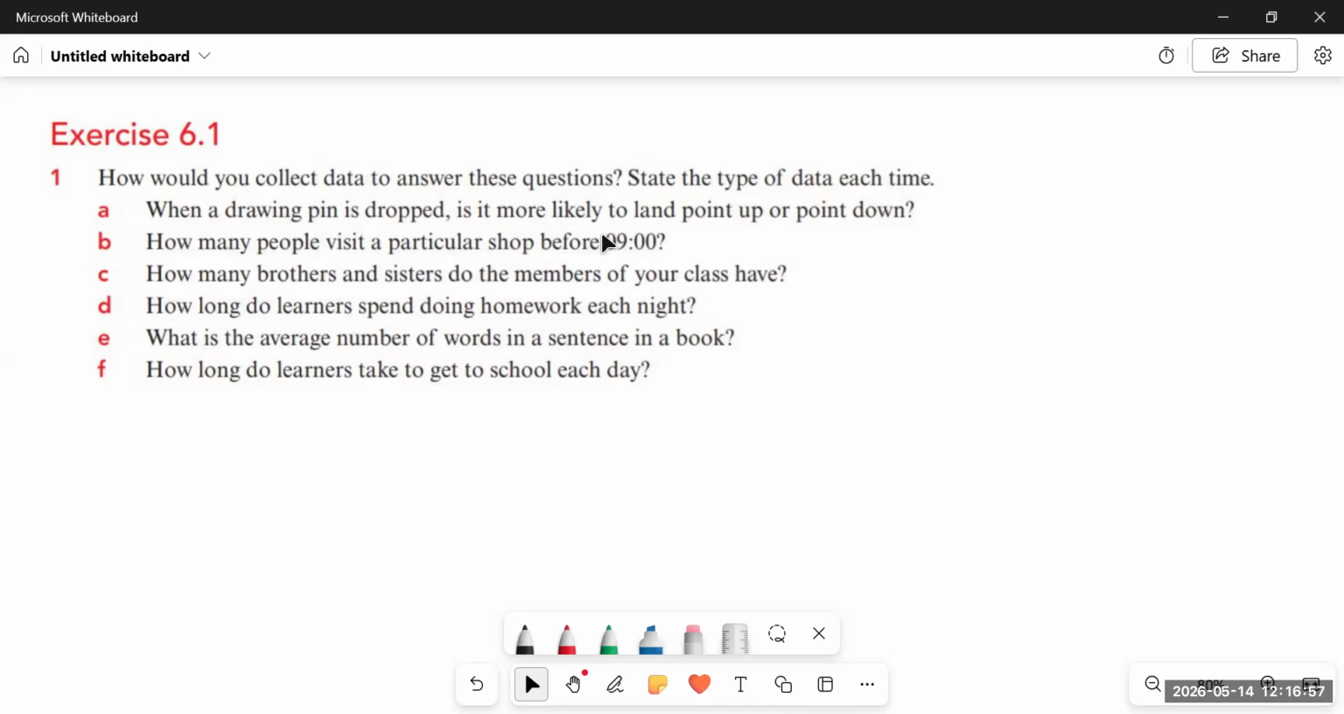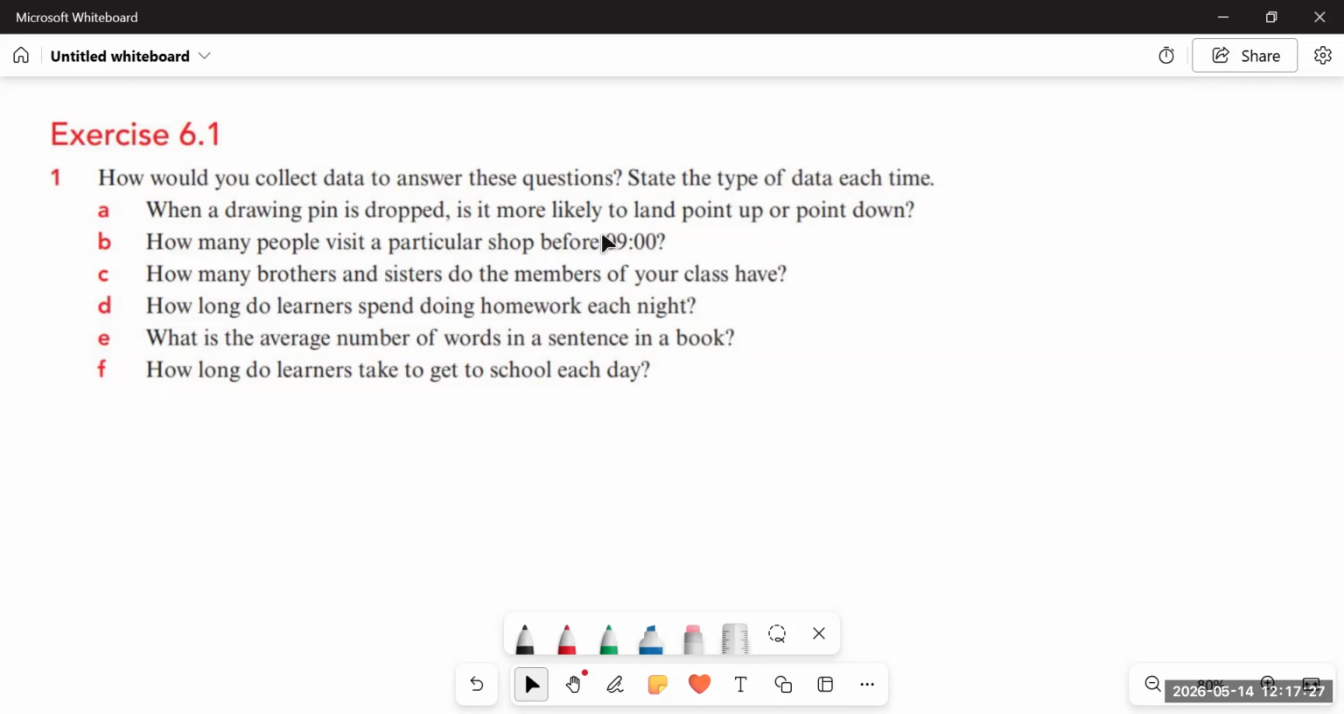Today we are going to start with chapter number 6, which is related to data. And let's start with the first question, which says, how would you collect data? To answer these questions, state the type of data each time. There are different methods of collecting data. Like we can do surveys, we can do an experiment, we can give questionnaires to people like this. So we have to find that for different types of information collection, how we can collect the data.